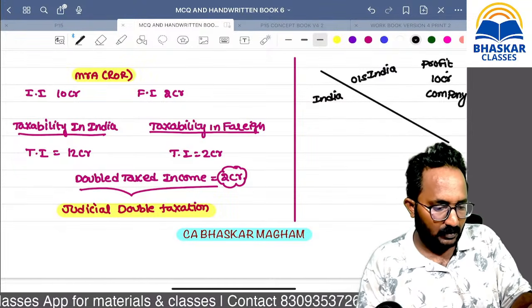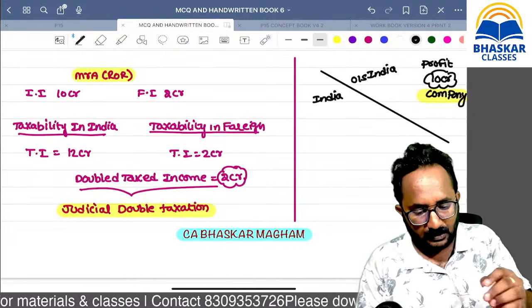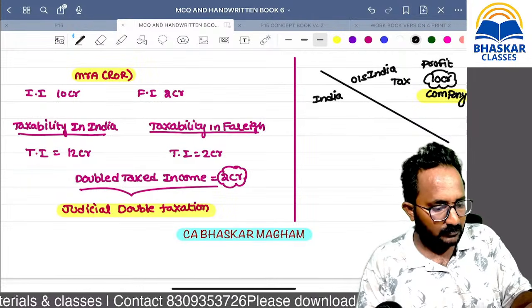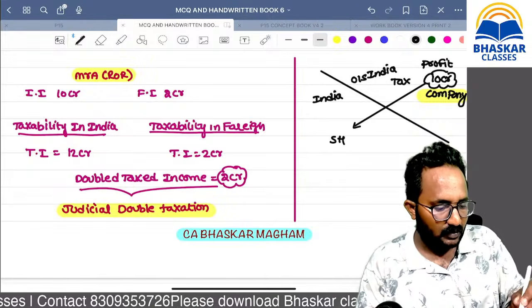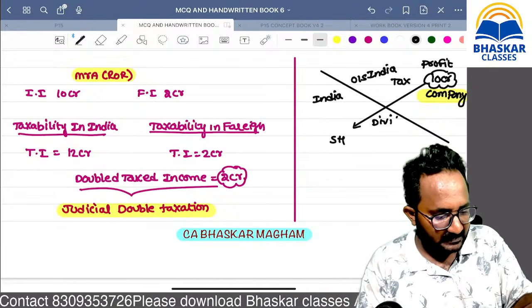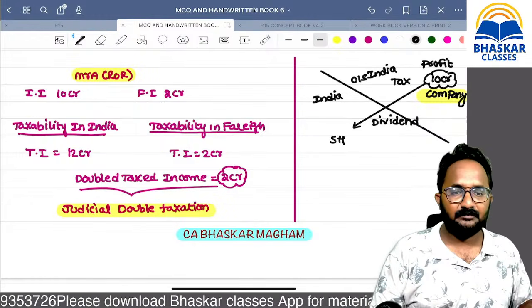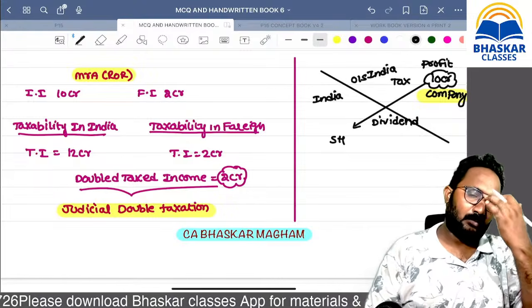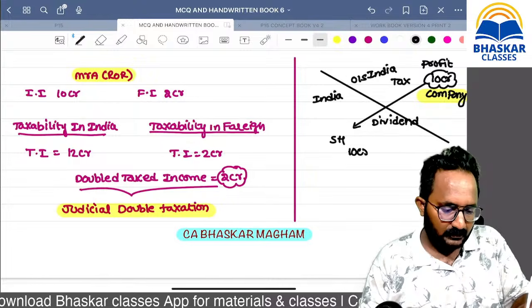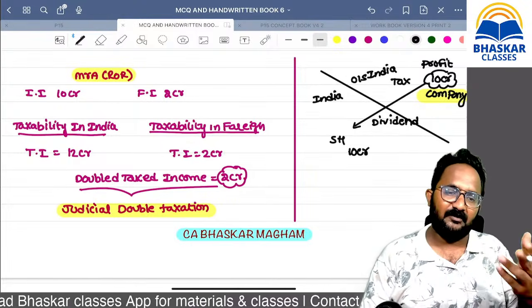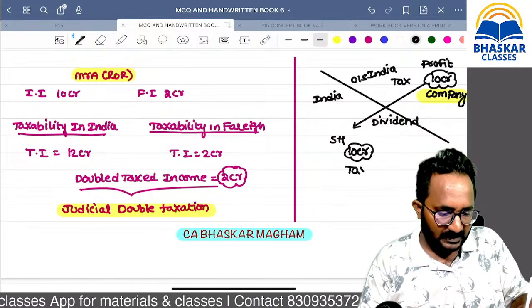Okay, this 10 crore is taxed in the hands of this company outside India. So this company gives this amount as a dividend to the shareholders in India. They are distributing it as a dividend. The total amount, 10 crores, they are giving as a dividend. Here all are Indian shareholders, a private company. On these 10 crores also, now we want to pay the tax in India.